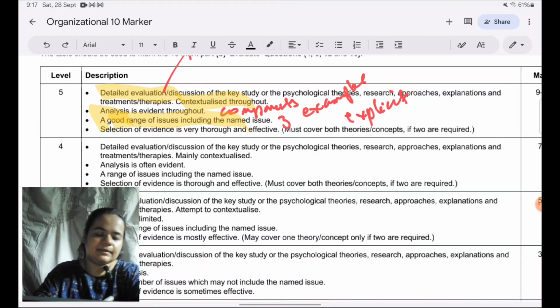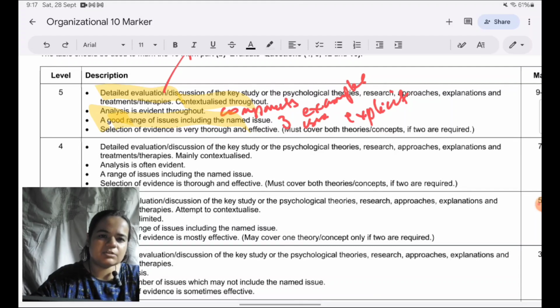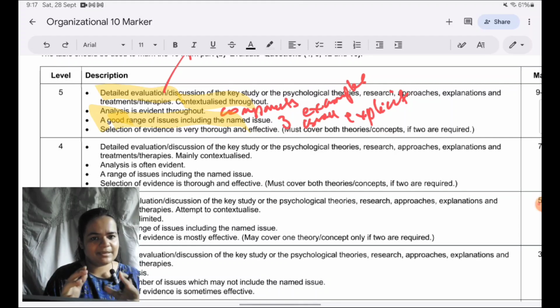I would cap it at 3 issues, and I feel less than that also, unless you're very detailed and you give really brilliant points about what you're writing, becomes a little less. So I would say the ideal number of issues you should cover is 3, and this is inclusive of the named issue, which is given in the 10 marker. So 1 named issue plus 2 additional issues of your own.